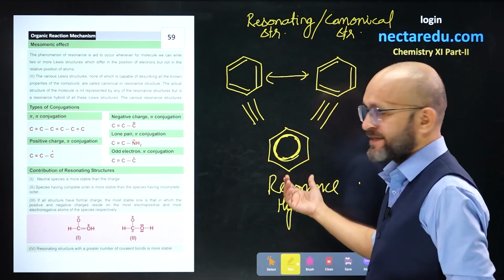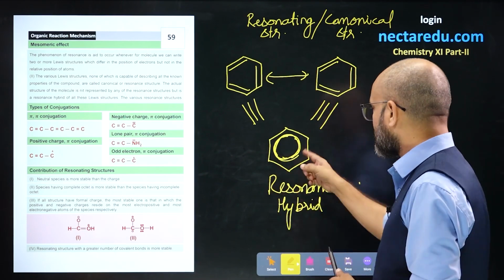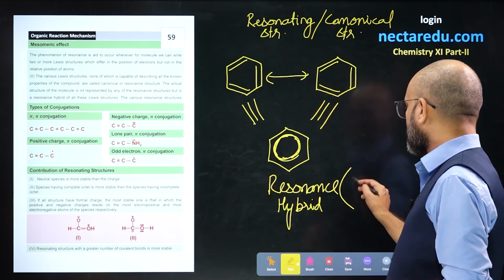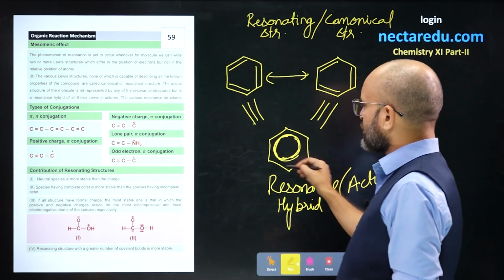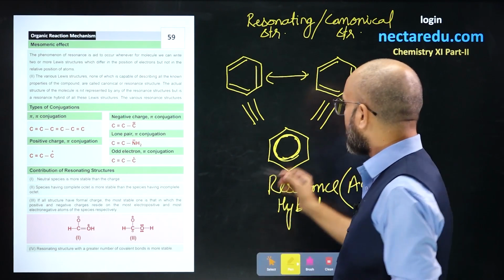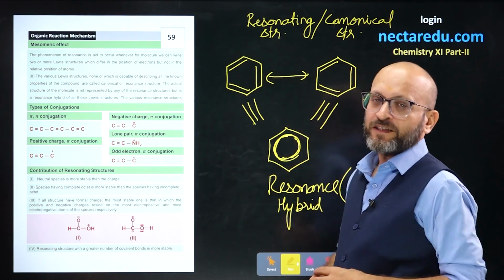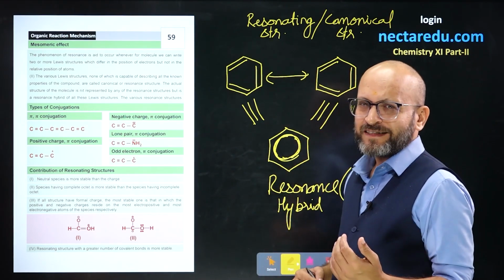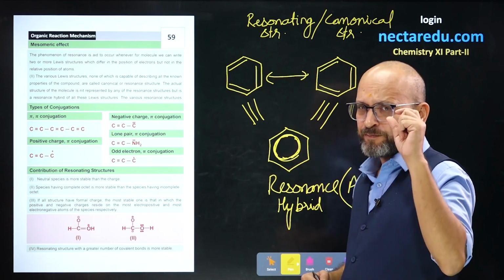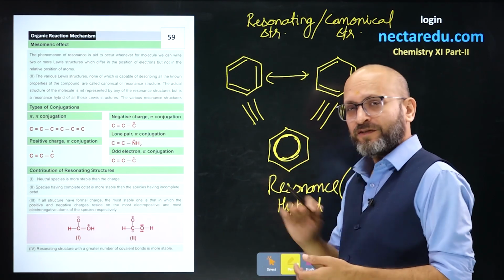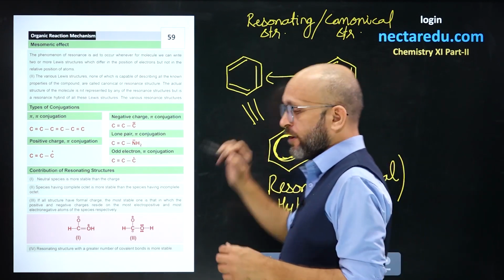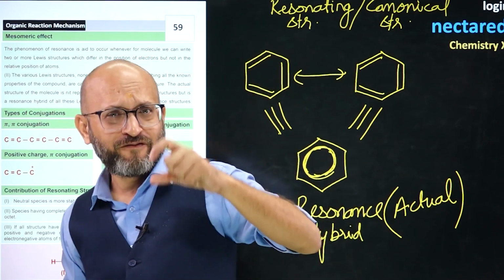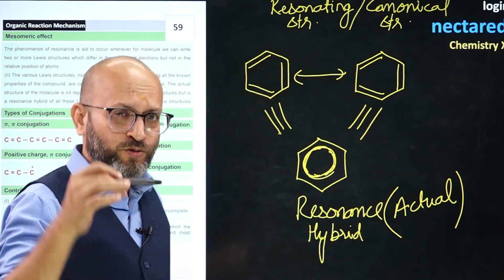For example, this is benzene. This is the structure which is the actual structure of benzene. But the structure of benzene is such that we observe there is a partial double bond. So, we are not able to understand the properties of a structure which has partial double bonds. So, what we do is we draw structures which are very near to this through our imagination.